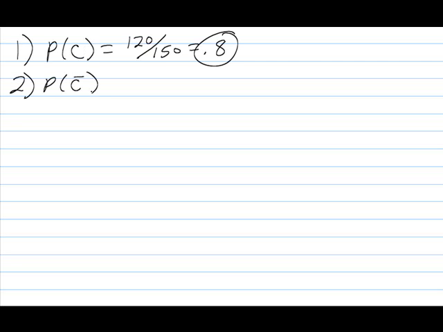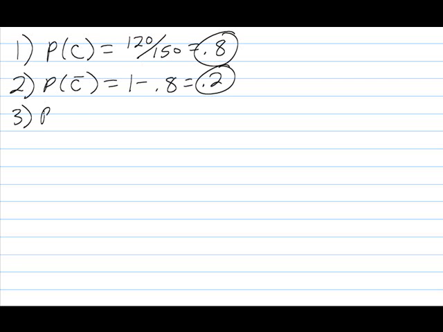This example is very similar to the last one. We'll start with the simple probabilities. The probability of C is there's 120 people who live in the city out of the 150 people who took the survey, which gives us a probability of C of 0.8. The probability of C complement, you can use the complement rule if you'd like here, 1 minus 0.8, which is 0.2.